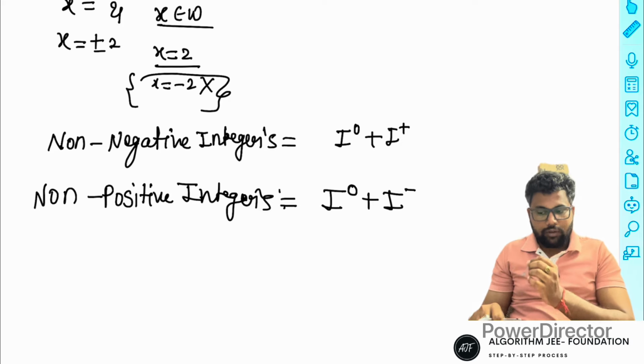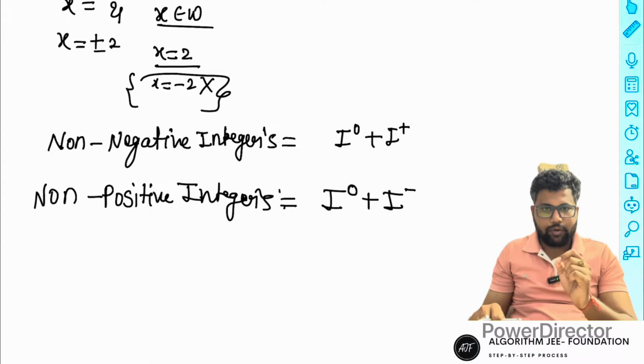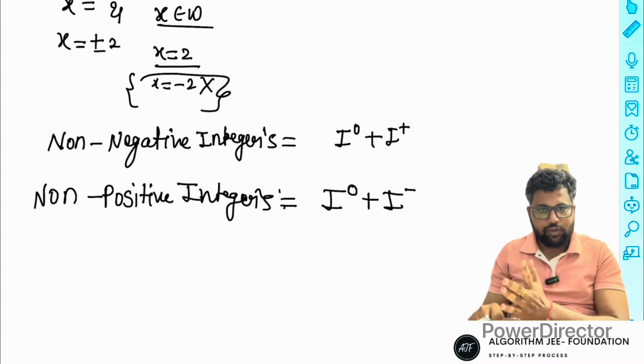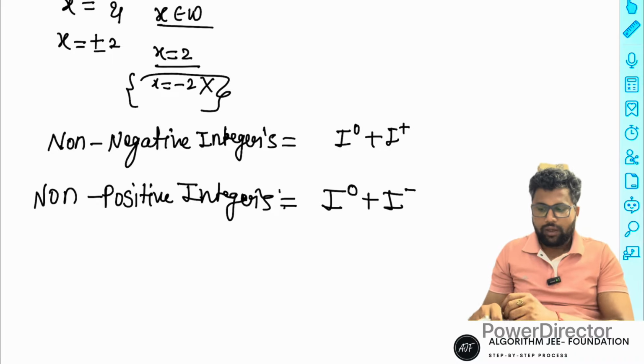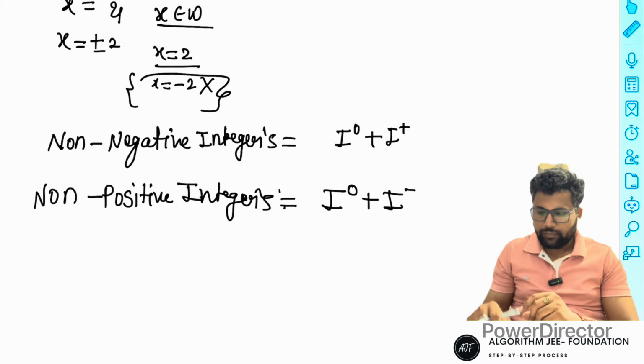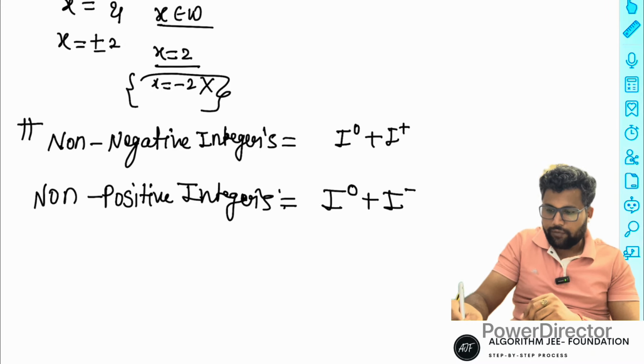Sometimes both of these terms, non-negative or non-positive, are used. Non-negative is very easy: if negative is not possible, the meaning is 0 plus positive. And non-positive is the same: positive is not possible, so 0 and negative. So these two definitions are also very important.